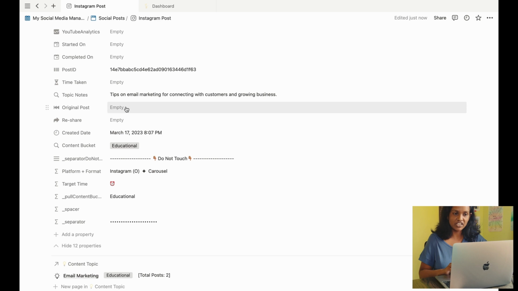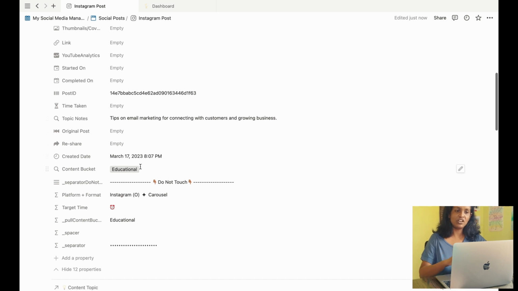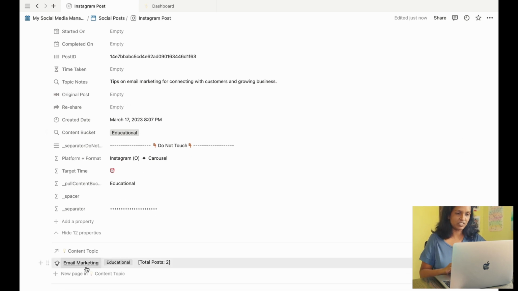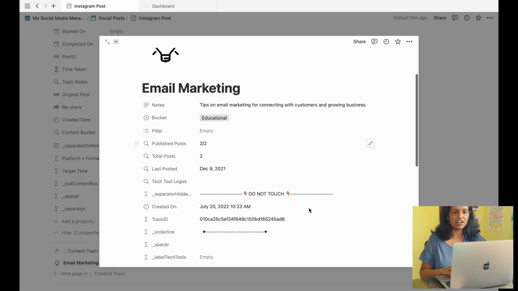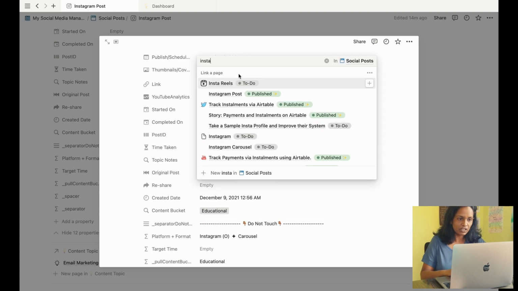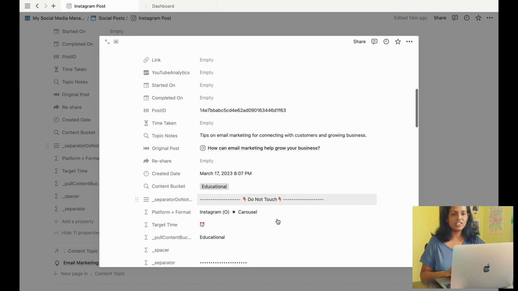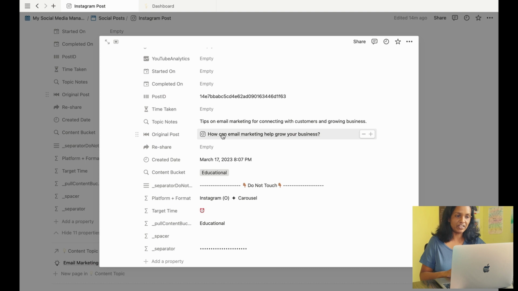Original post and reshare is basically for when I reshare the exact post, and I just create a post and link to the other post from within the same database. For example, let's say this is just a reshare of another of my old shared posts. Let's connect that. And now I go to that post and come back down here. It would show me that it's a reshare of that item I just linked it from. Good to have, not an essential in my opinion, or is it? I don't know. Depends upon who uses it.